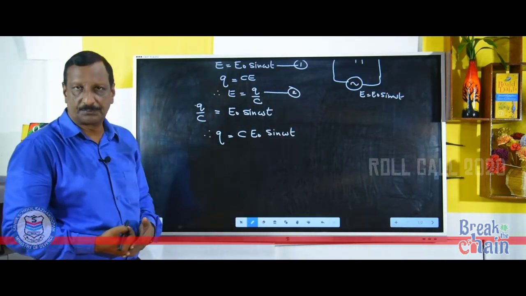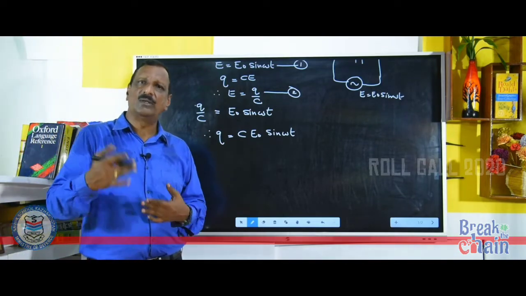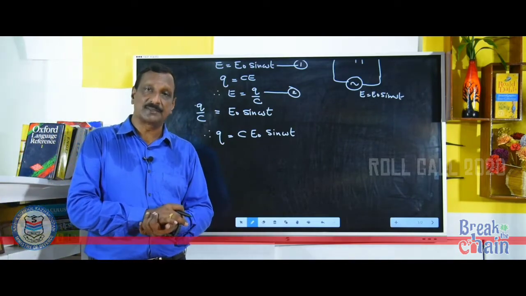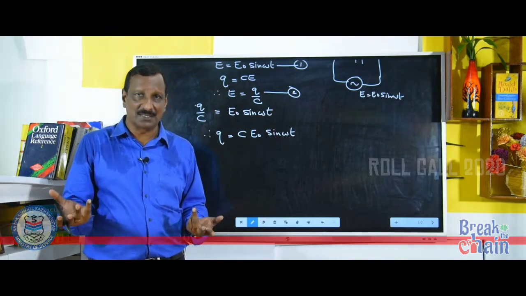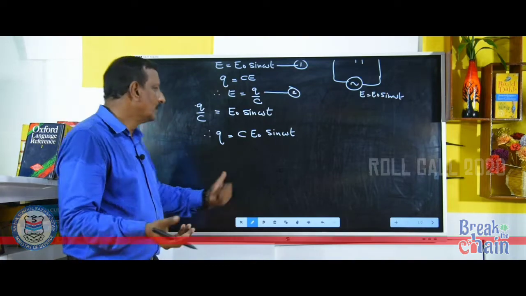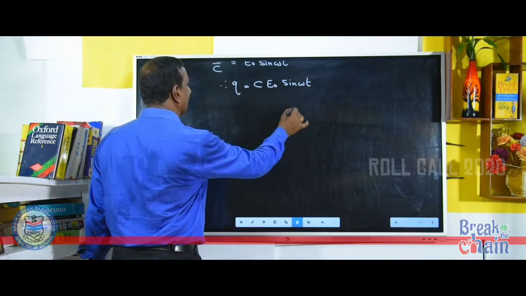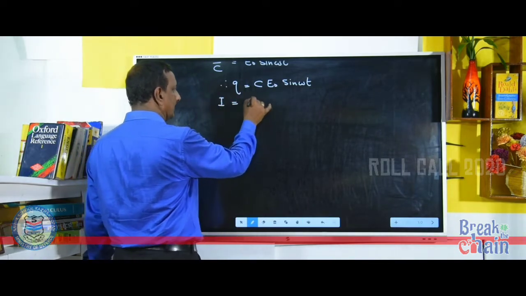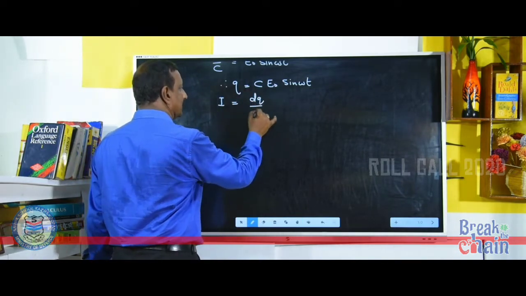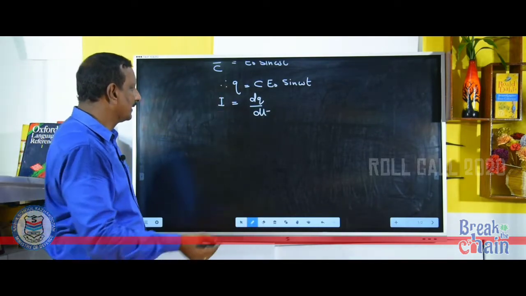This is the equation for charge. From charge, how will we derive the equation for current? You know, the rate of flow of charge is current, is it not? So, apply that equation here, that is I is equal to dq by dt. The first derivative of charge with respect to time is current.